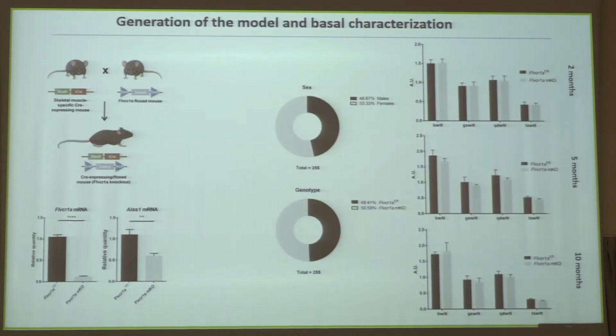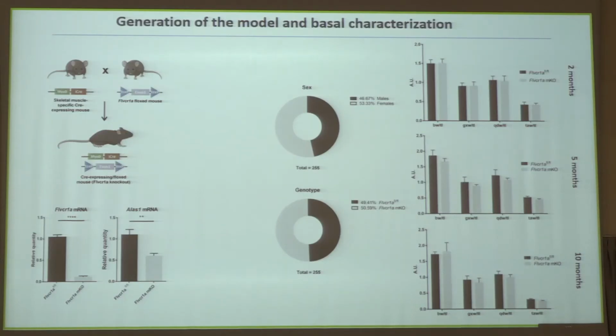First of all, we have assessed the efficiency of deletion in skeletal muscle, and then we have collected some information about progeny and body measurements. These mice are viable, they are prolific, and at least at the macroscopic level, they do not show any difference compared to control mice in terms of total body weight and single muscle weight.